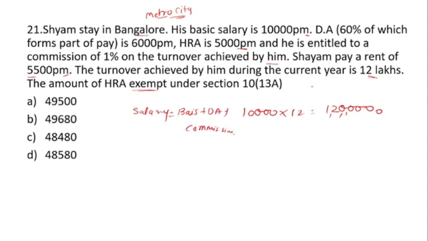So how much amount? There is 12 lakh. Then again 6,000 per month as DA, so 6,000 multiplied by 12, that is 72,000, and commission 1%. So 12 lakh multiplied by 1% is 12,000.